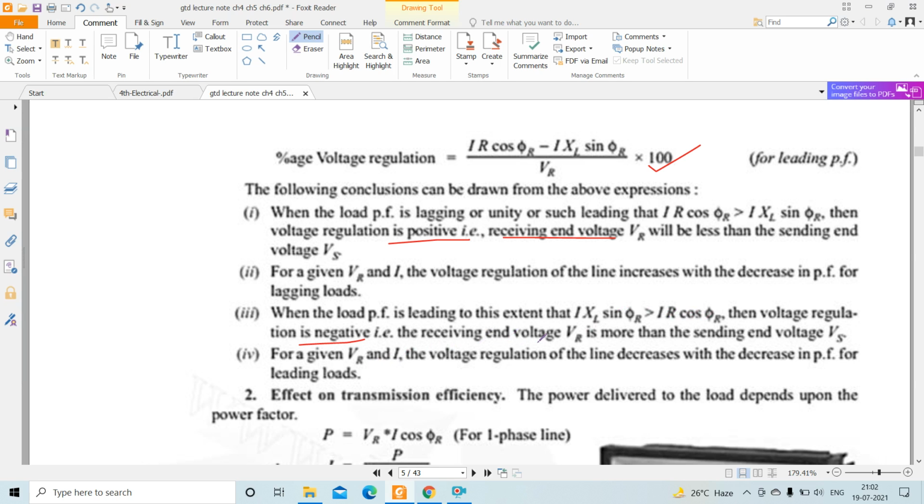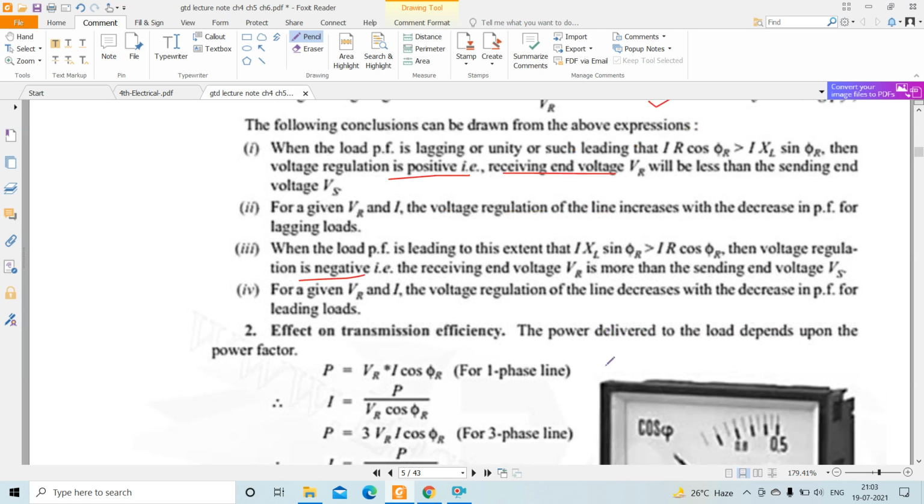Here the receiving end voltage VR is more than the sending end voltage VS. So for a given VR and I, voltage regulation increases with decrease in power factor for lagging load, but for leading load, the voltage regulation of the line decreases with decrease in power factor.